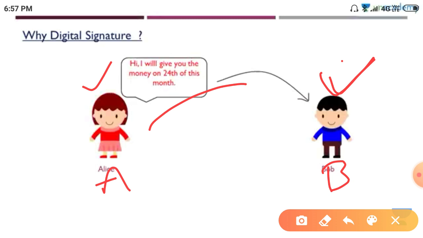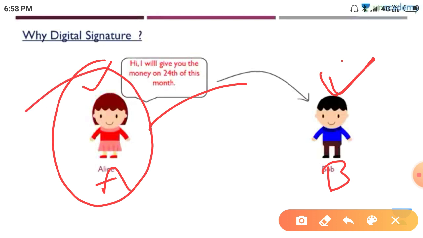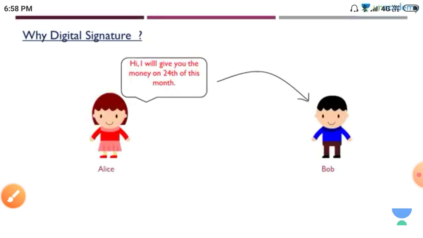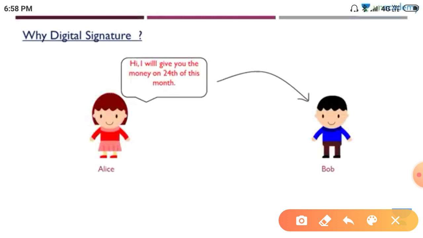So we refer to this type of signature as a digital signature. Here B is asking A to sign electronically. In other words, the electronic signature can prove the authenticity of this person. That electronic signature is what we call a digital signature.